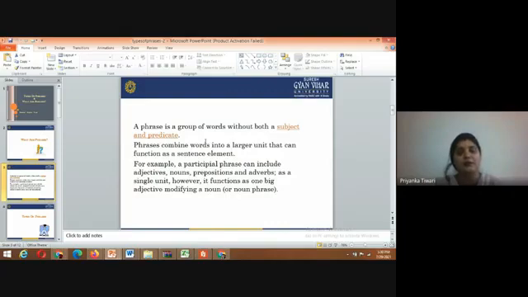Phrases combine words into a larger unit that can function as a sentence element. For example, a participle phrase can include adjectives, nouns, prepositions, and adverbs as a single unit. However, it functions as one big adjective modifying a noun or noun phrase.